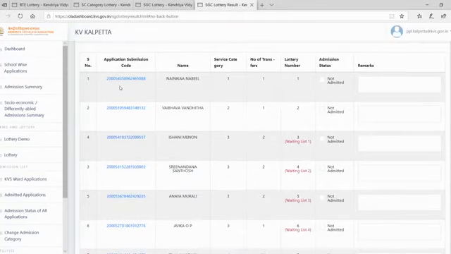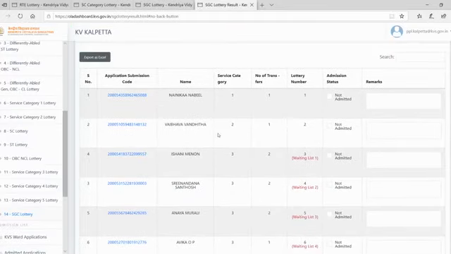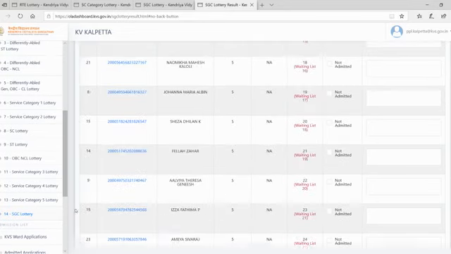Again, this category 1 transfer is coming, then category 2 has come, then in 3 we are getting a waiting list. So these two are over and above. They will get an SGC code. So that is it, that's only up to SGC.